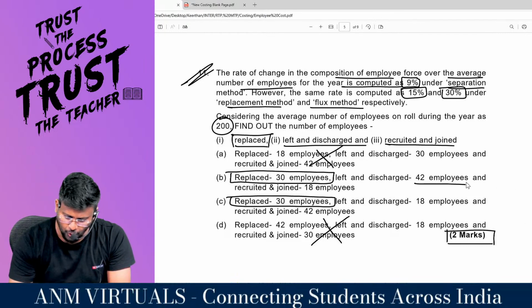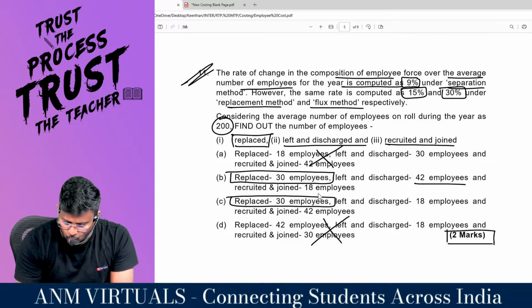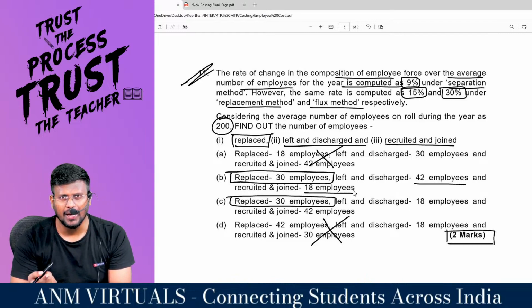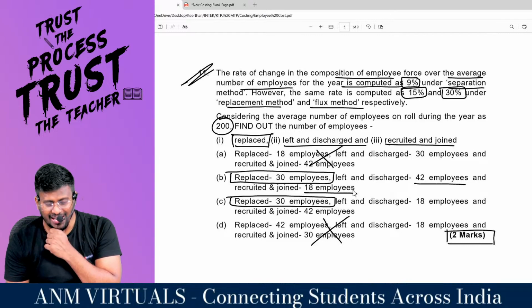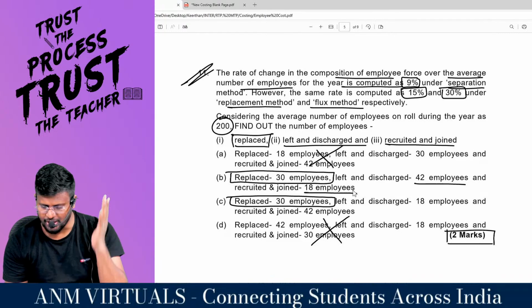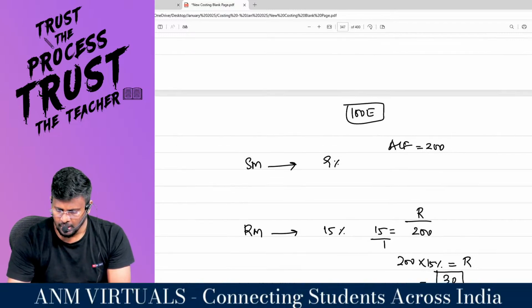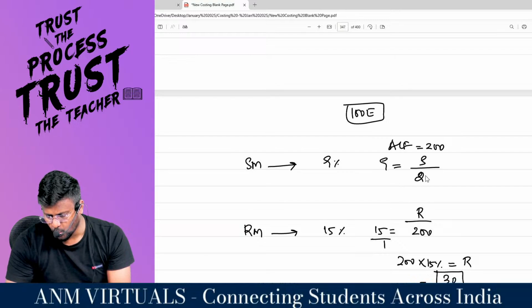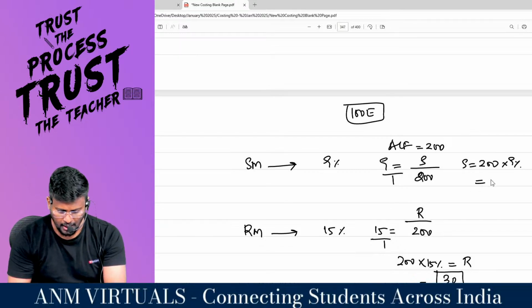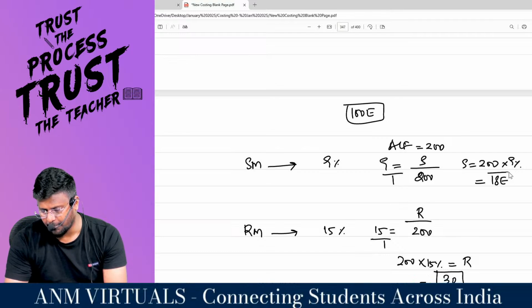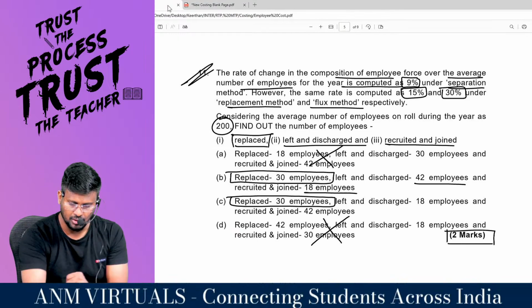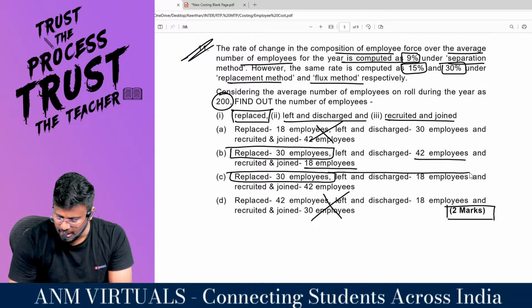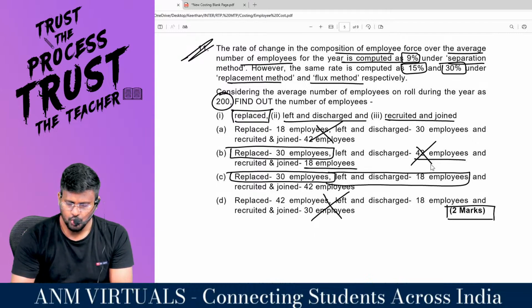Left and discharged are 42 and also, sir, recruit and joined are 18. Left and discharged means what? Separation. So separation shall we find out? So 9% is equal to separation divided by 200. So cross multiply. Separation is equal to 200 into 9%, right, sir? So 200 into 9% comes to 18 employees. Is there 18 employees in left and discharged? Anyway, this is 42. So that has been removed.